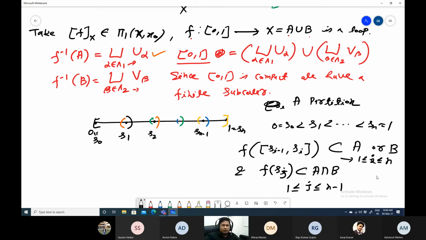Fine. There are many ways to construct this. Hatcher has a different construction for this partition also. And it is the same thing which we did when we proved the uniqueness of path lifting. A similar thing was used there: the covering spaces, the inverse image, and then taking the finite cover. That is the similar one.